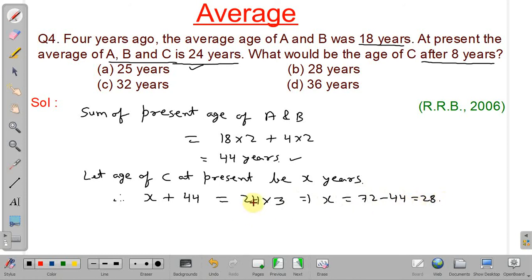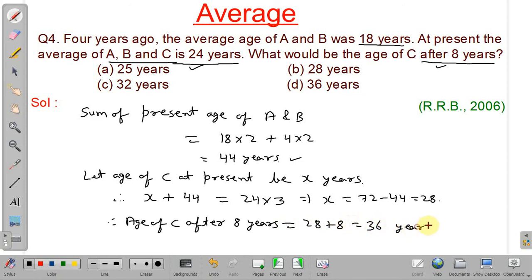Okay, but this is the present age of C. We have to find the age of C after 8 years. Therefore, the age of C after 8 years will be equal to 28 plus 8, that is 36 years. So our answer will be option number D. We will discuss the next problem.